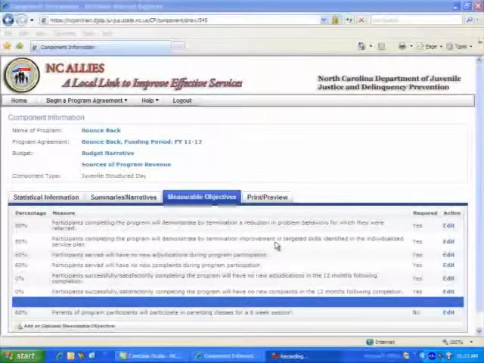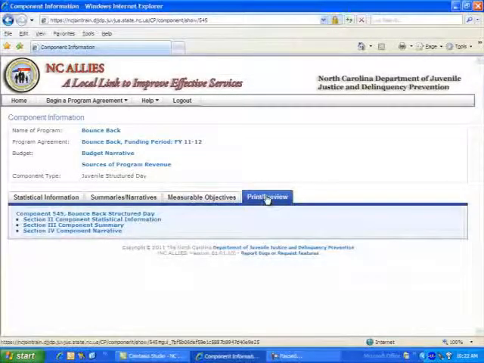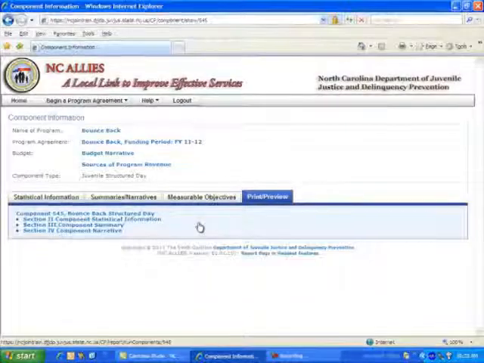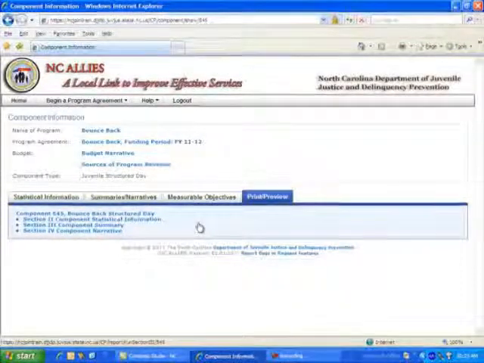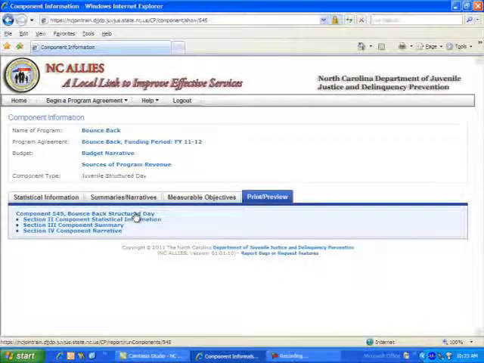Let's move on to Print Preview. Click on the Print Preview tab. Place your cursor on the first line. Clicking this section here will enable you to print preview the entire document that we've completed thus far. Notice that you may also be able to print sections, whether it's statistical, summary, or narrative sections. Let's click on the first line here and take a look at our document.